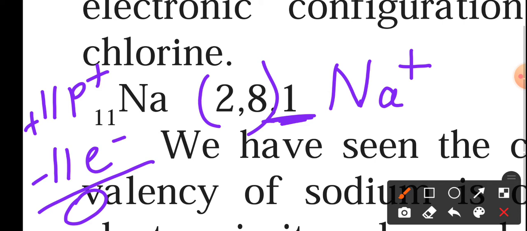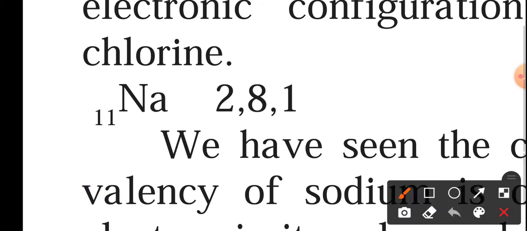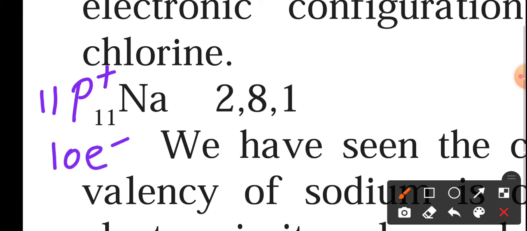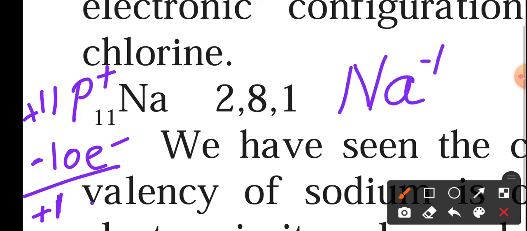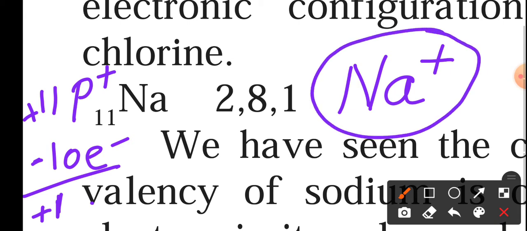But now in the new case, what happens? The sodium has 11 positive protons but 10 electrons. So 11 is positive, 10 is negative, so a balance of plus 1 is left. That's why sodium is now written with a plus sign at the top, which indicates this is a sodium ion. A sodium ion has a positive charge because it is losing one negative charge, that is, an electron.